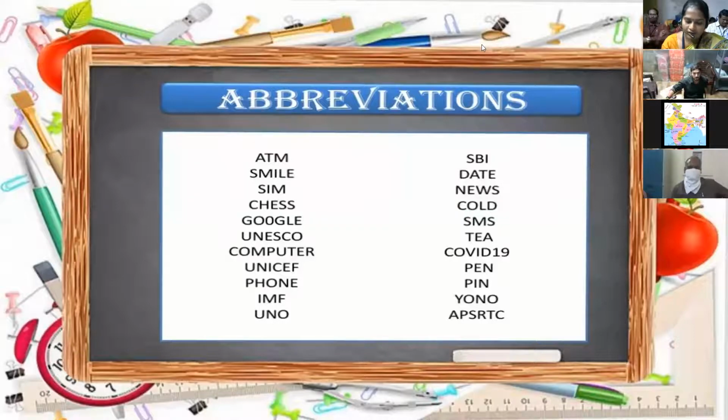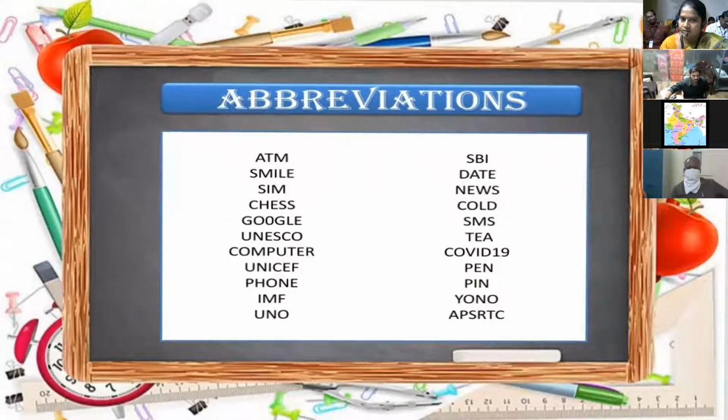Cold, Chronic Obstructive Lungs Disease. SMS, Short Messaging Service. Tea, Taste and Energy Admitted. COVID-19, Corona Virus Disease. Pen, Power Enriched Nib. YONO, You Only Need One. APSRTC, Andhra Pradesh State Road Transport Corporation.